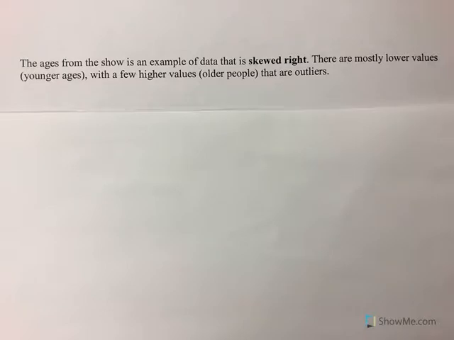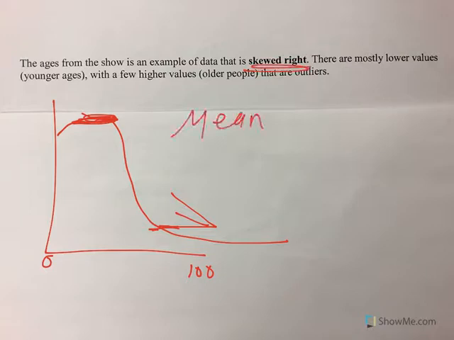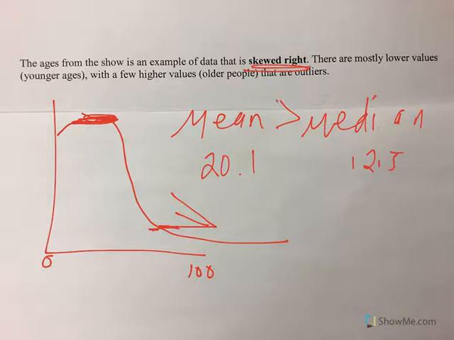So this data is an example of being skewed right. What that means is the majority of the data is young people, right? If we're talking about this being 0 and this being 100, a lot of them are young, but we had a couple of those old people. So if you would graph this, it would go like this, meaning it tails to the right. We call that being skewed right. You will also notice that in this case, the mean is greater than the median, because the mean was 20.1 and the median was 12.5. So you can see that this inequality sign points to the right, and the tail moves to the right.